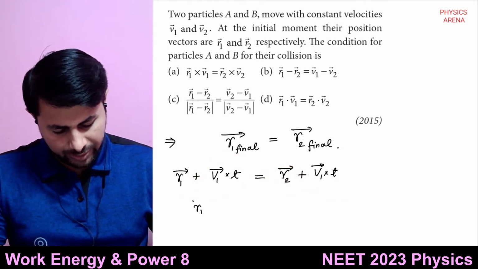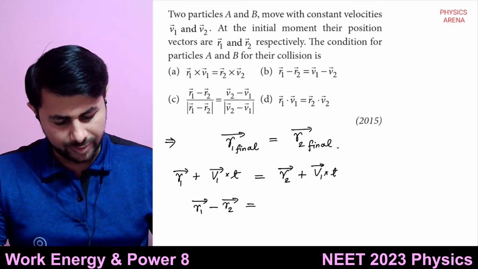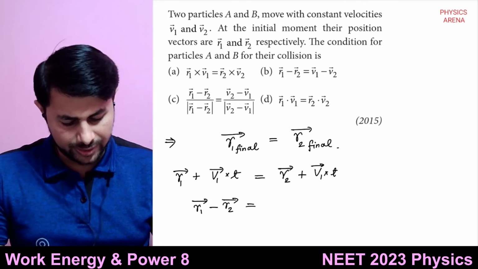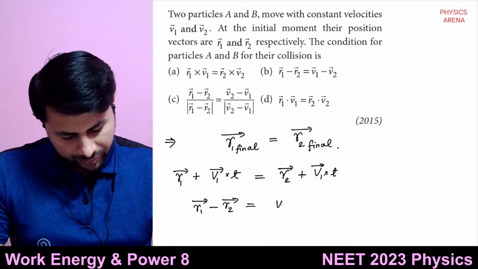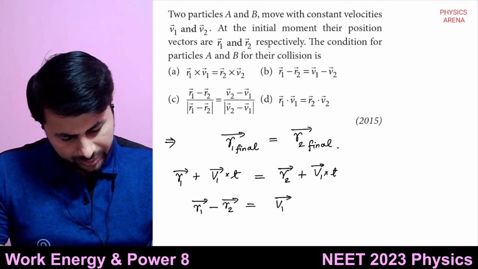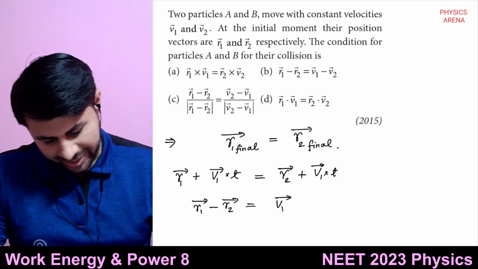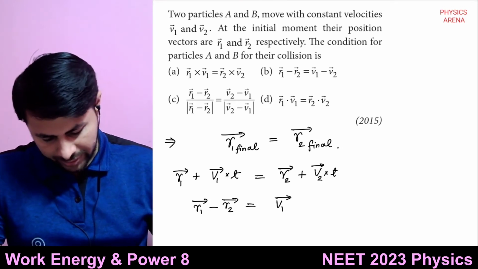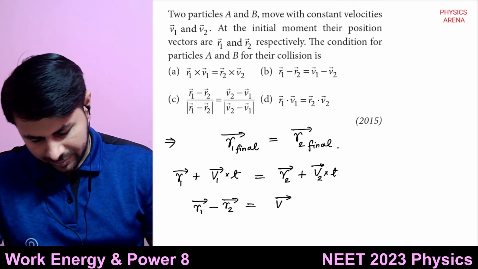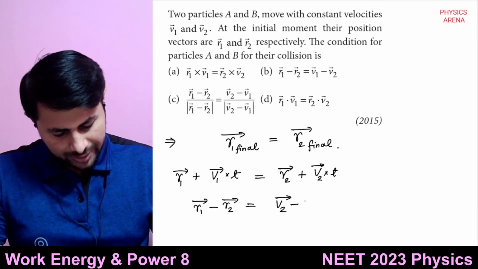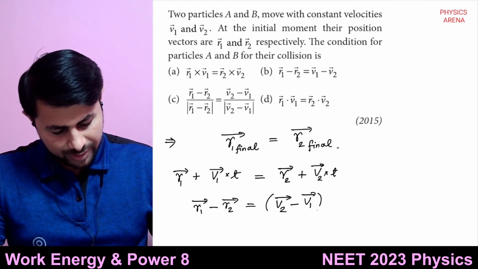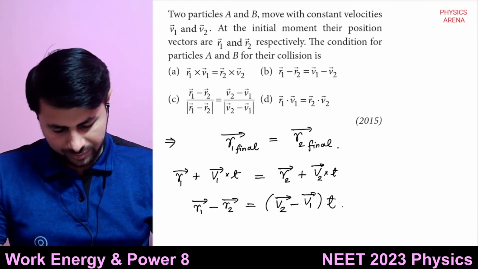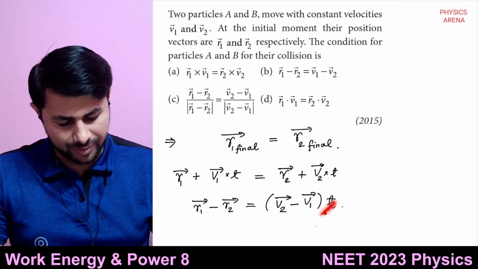I get r1 bar minus r2 bar is equal to, because there are some options like this, v1, oh, I wrote v1 only, this is v2, so it is v2 bar minus v1 bar multiplied by t. Okay, so t is a number.